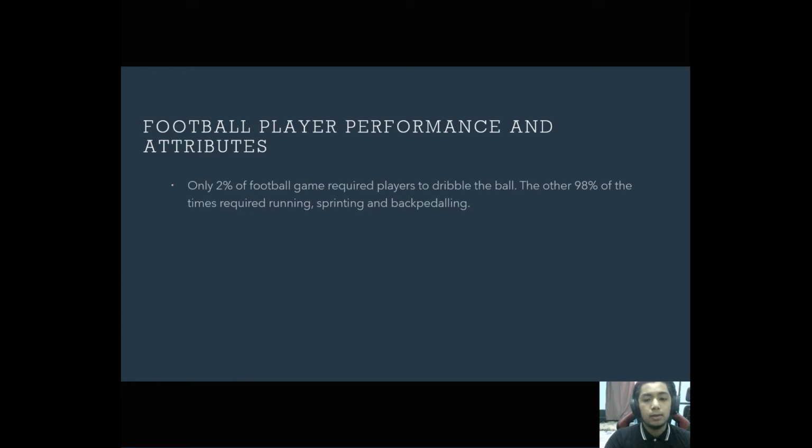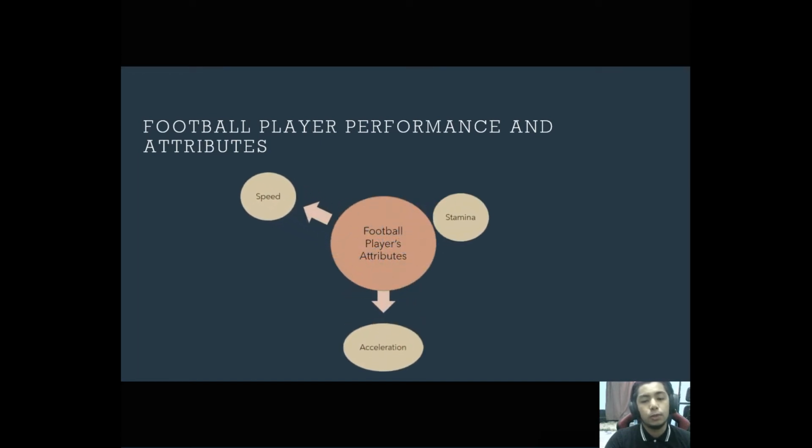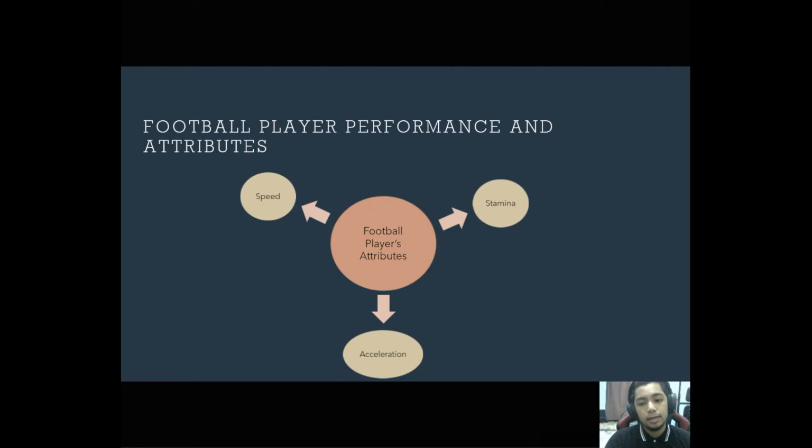According to statistics, only 2% of a football match involves the player having to dribble the ball. The other 98% of the time requires the player to run, sprint and backpedal. So the system is going to evaluate only 3 attributes: player speed, acceleration and stamina, since these 3 attributes are mandatory for every football player. The system also has an extra feature, which is that it is able to identify the player's kicking angle when taking a penalty kick.